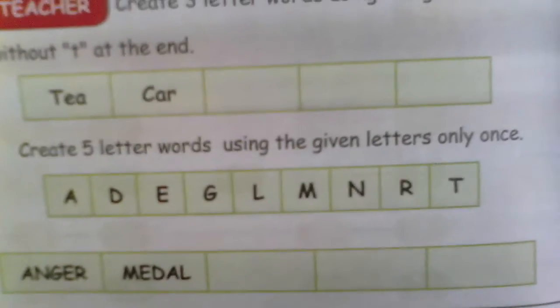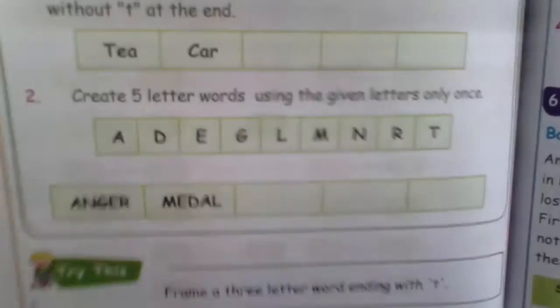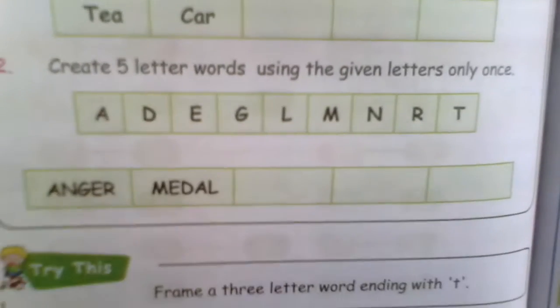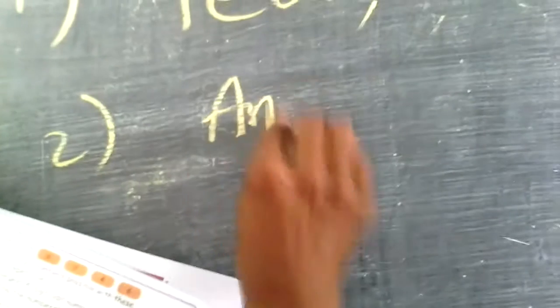Fine? Next. Create 5-letter words using the given letters only once. See, these are the given letters. You have to create 5-letter words. Here they have given anger, medal. Let me solve 2 more. So here, let me take angel, we can have, right?